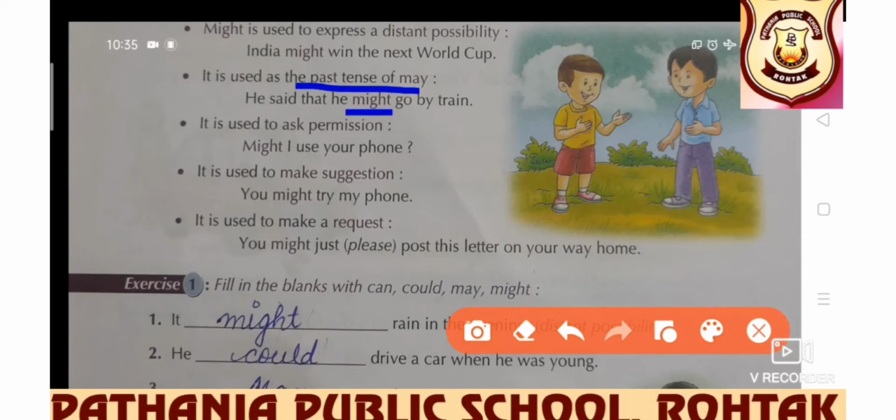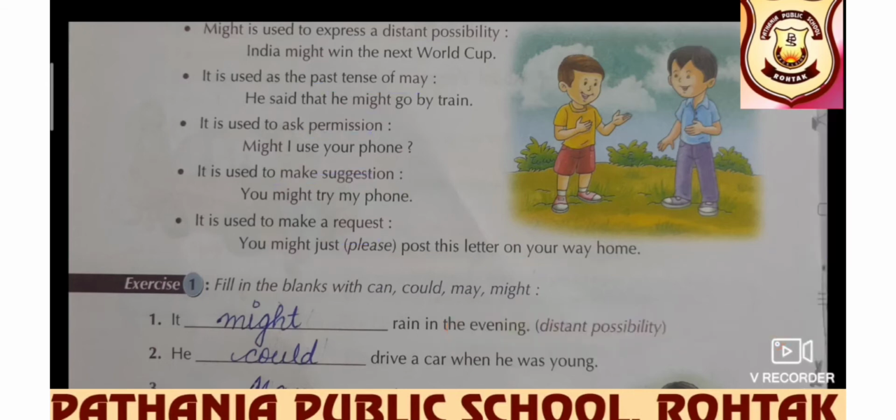It is used to ask permission. Might I use your phone? Of course, for permission also it is used. It is used to make a suggestion also. You might try my phone. It is used to make a request. You might just post this letter on your way home.